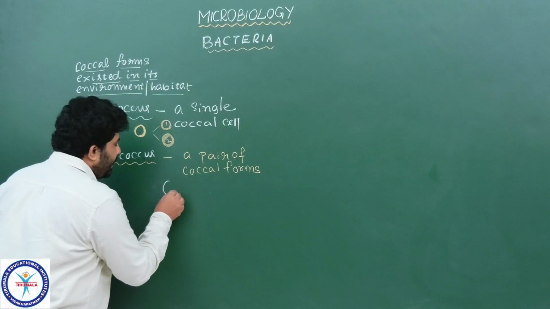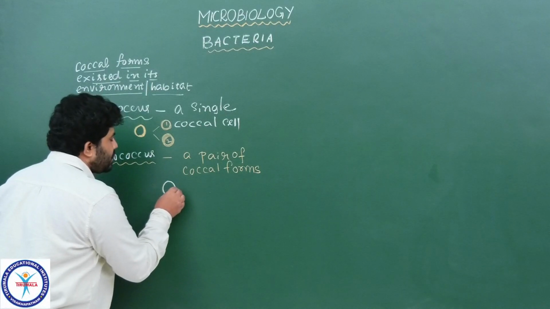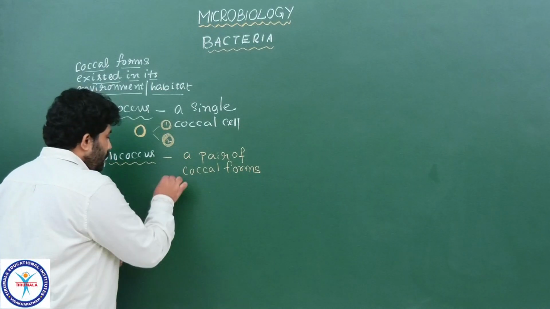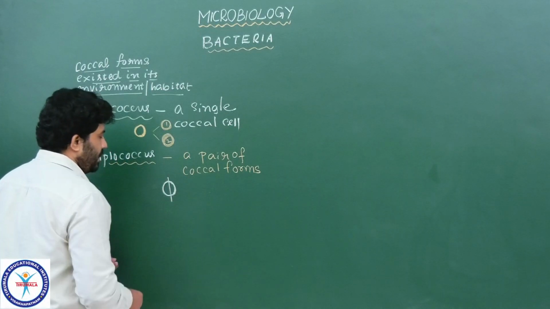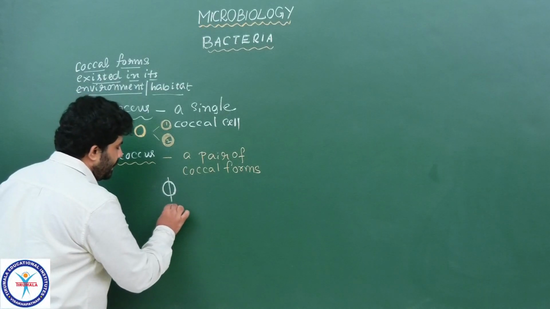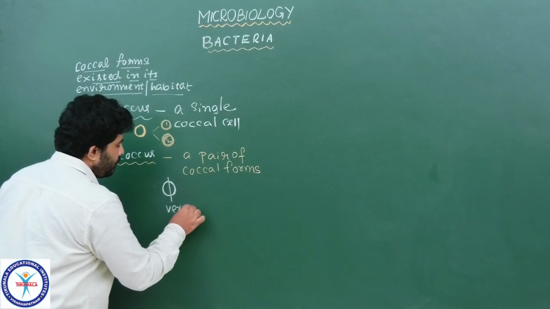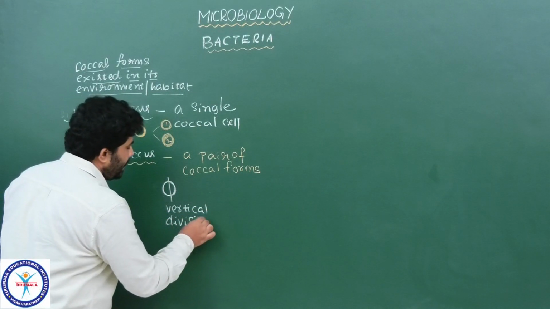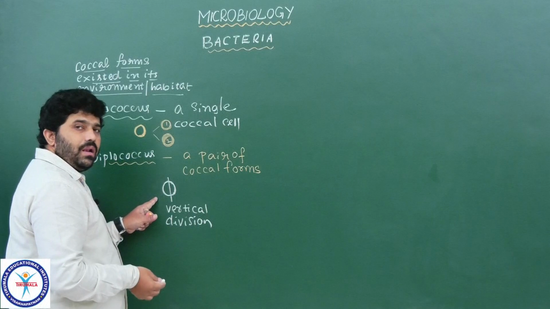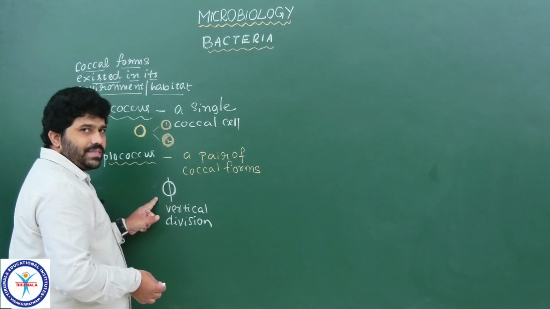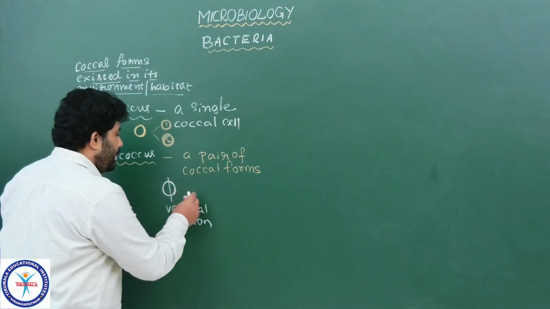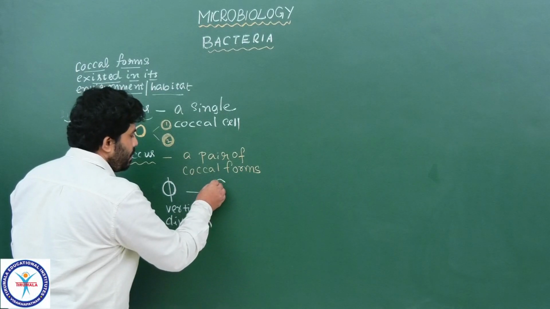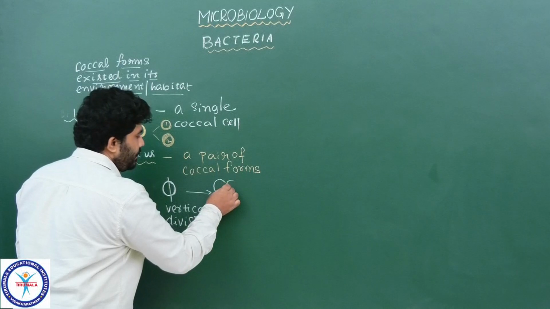Whatever single coccus bacterium we are observing, if it undergoes vertical fission or vertical division, the single coccus or monococcus is divided into two like this, cell 1 and cell 2.